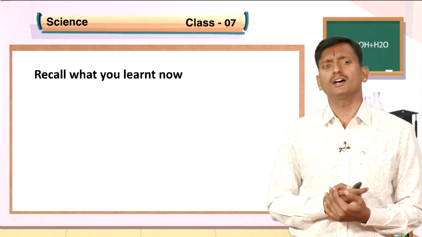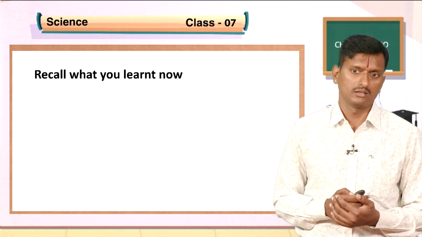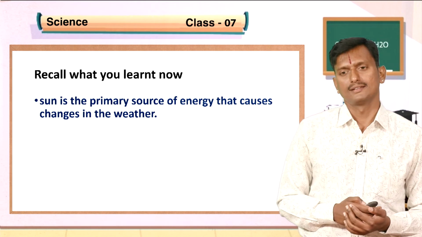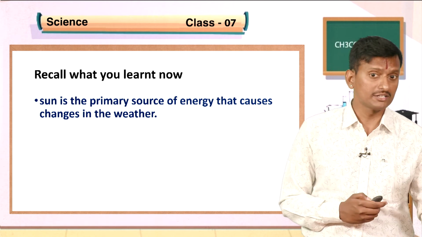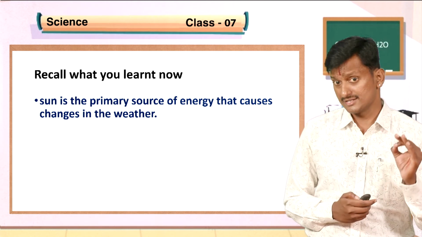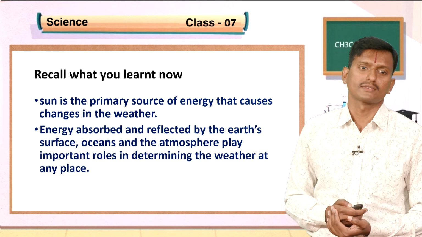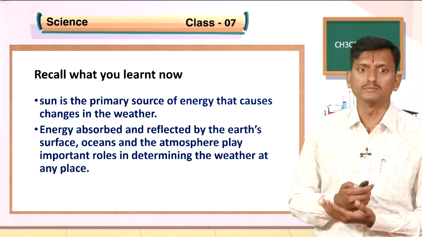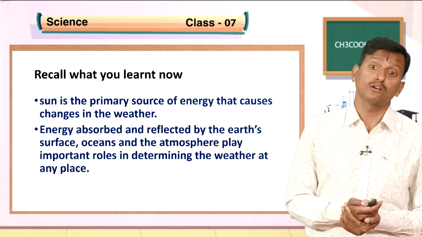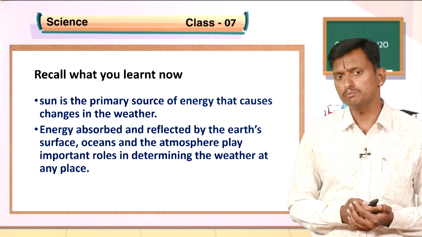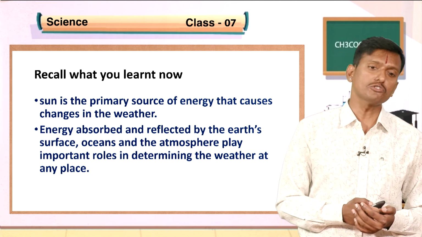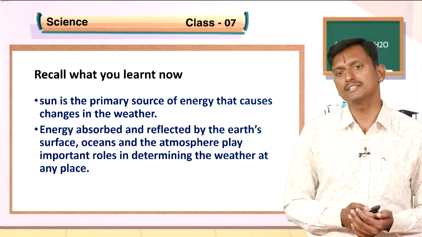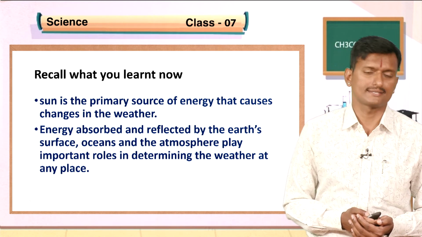Students, now recall what you learned in this class. The Sun is the primary source of energy that causes changes in the weather. Energy absorbed and reflected by the Earth's surface, oceans, and the atmosphere play important roles in determining the weather at any place.